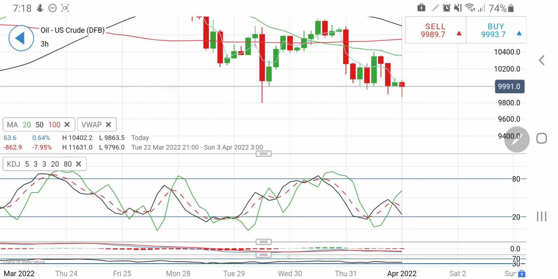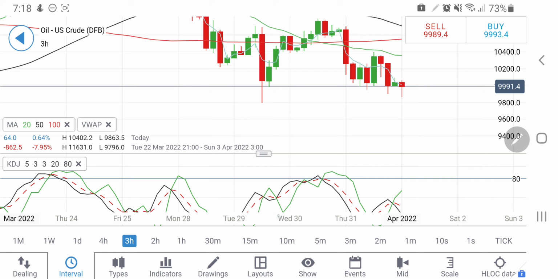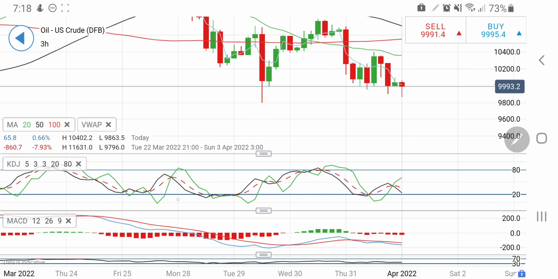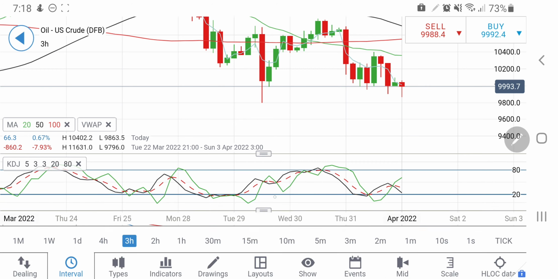So be cautious, be watchful in between 98 to 103. Below 98, one can expect a good sharp drop out there, where you can expect $95 levels, which can be achieved today. 3-hour stochastic looking downwards, and MACD wide divergent on the sell side. So this is all for oil.